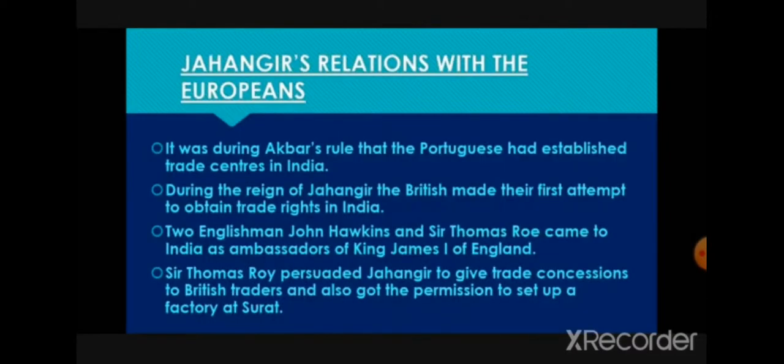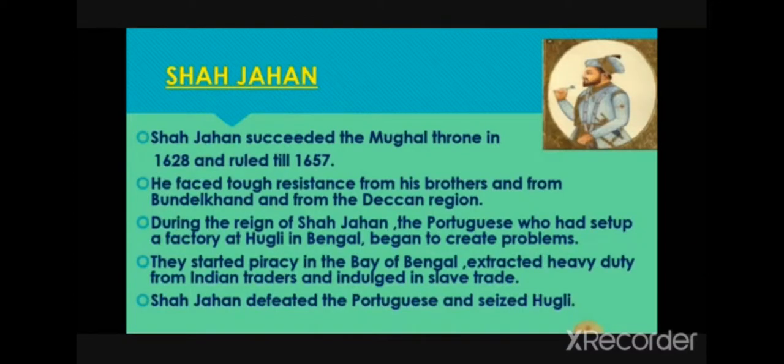Now Jahangir's relation with the Europeans. It was during Akbar's rule that the Portuguese had established a trade center in India. During the reign of Jahangir, the British made their first attempt to obtain trade rights in India. Two Englishmen, John Hawkins and Sir Thomas Roe, came to India as ambassadors of King James I of England. Sir Thomas Roe persuaded Jahangir to give trade concessions to British traders and also got permission to set up a factory at Surat.